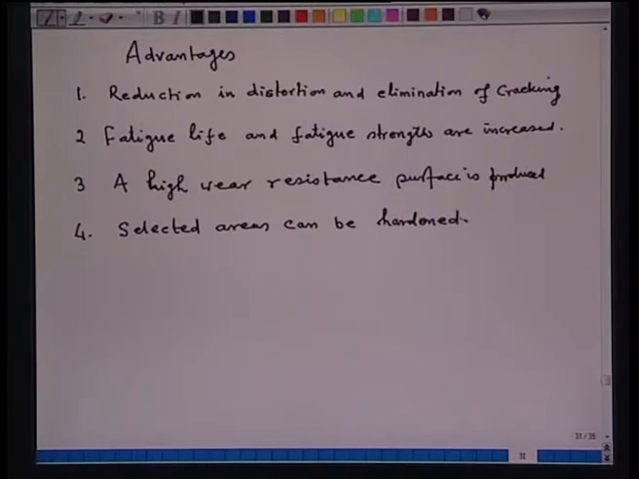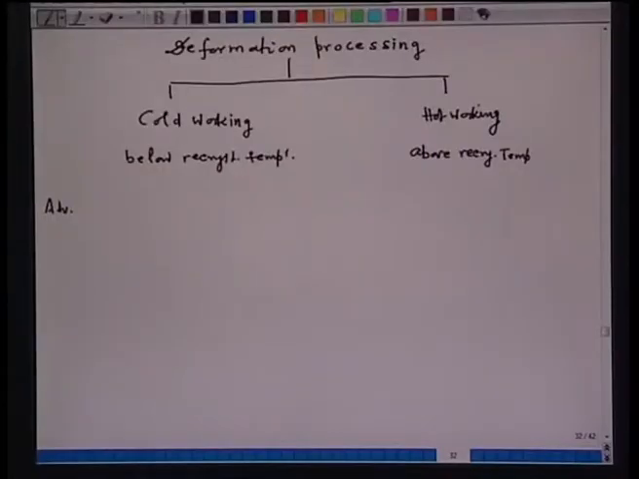Now, these are some of the surface hardening methods. So, the next important technology is deformation processing. In deformation processing, you have to apply the load, or you have to deform the material. So, you have cold working and hot working. Cold working is done below recrystallization temperature, hot working is done above recrystallization temperature.